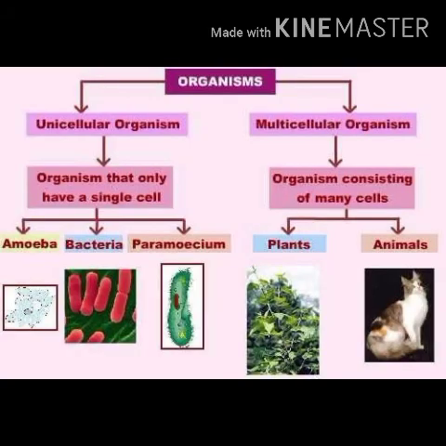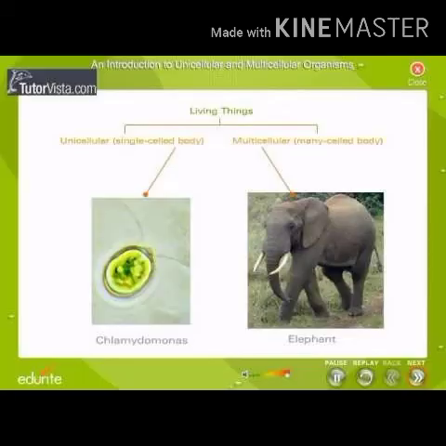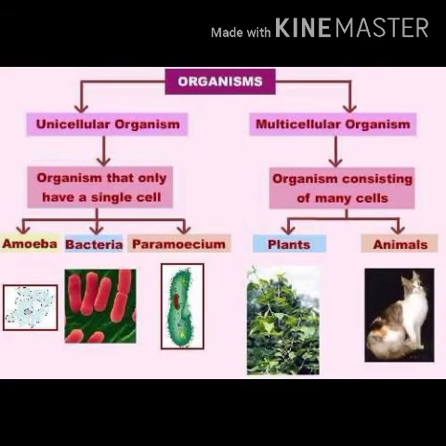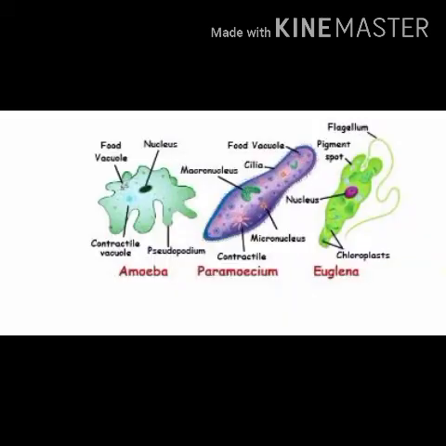In multicellular organisms, cells are specialized to perform different functions of the body, so there is a division of labor within the cells itself. In unicellular organisms, reproduction occurs in a single cell only.